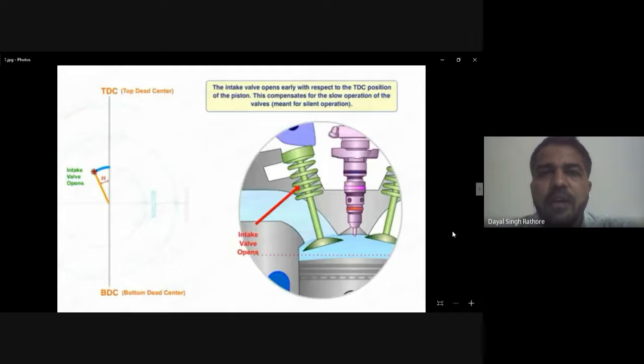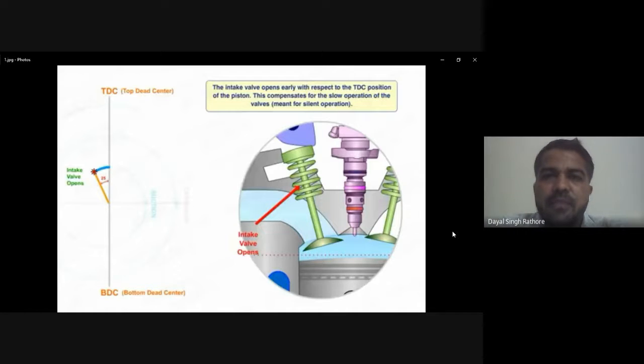Hello everyone, I am Dayal Singh Rathod, Assistant Professor in the Mechanical Engineering Department, and today we are going to discuss the valve timing diagram of a single cylinder 4-stroke diesel engine.